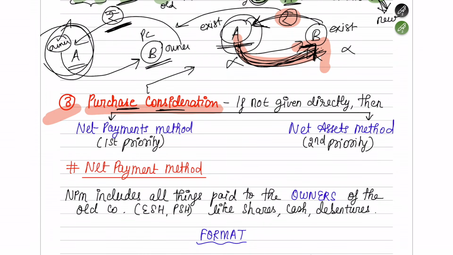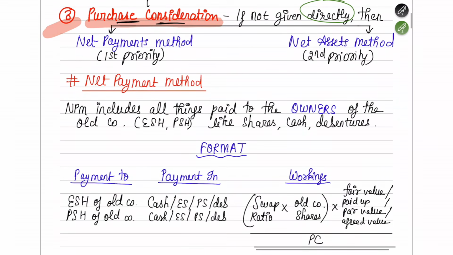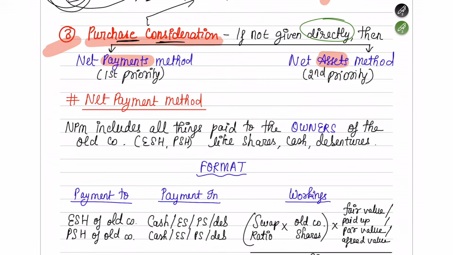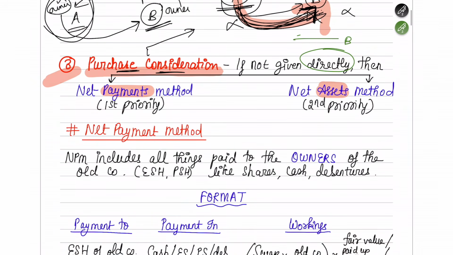I hope you understood this. The purchase consideration can be directly given in the question. But in case it is not directly given, then you can use two methods. One is the net payments method and the other is the net assets method. For example, the question can directly tell you that B Limited paid 50 lakh rupees to A Limited to get absorbed into it. So this 50 lakh rupees is the purchase consideration, which you can directly take.